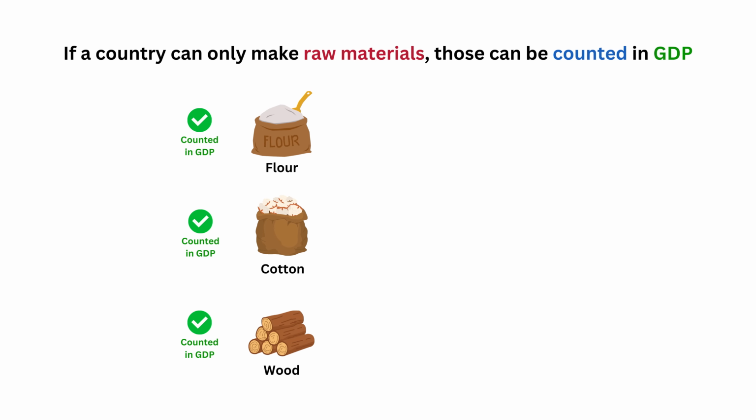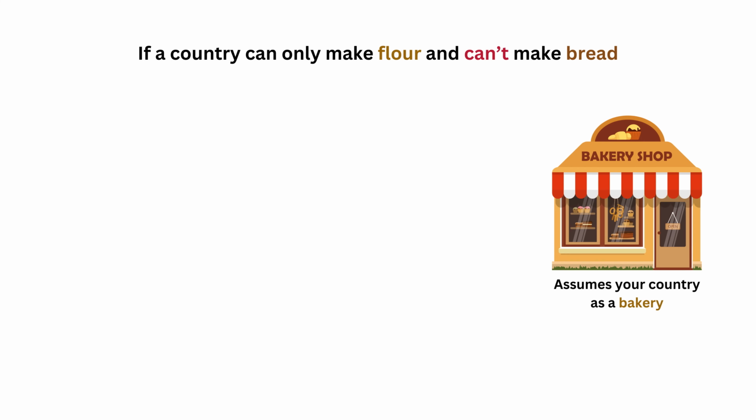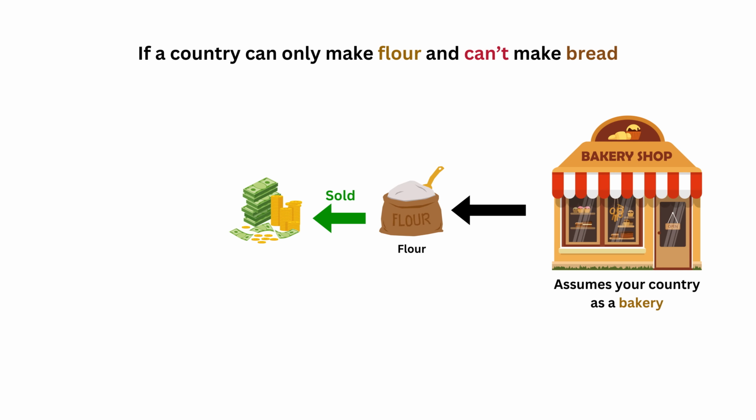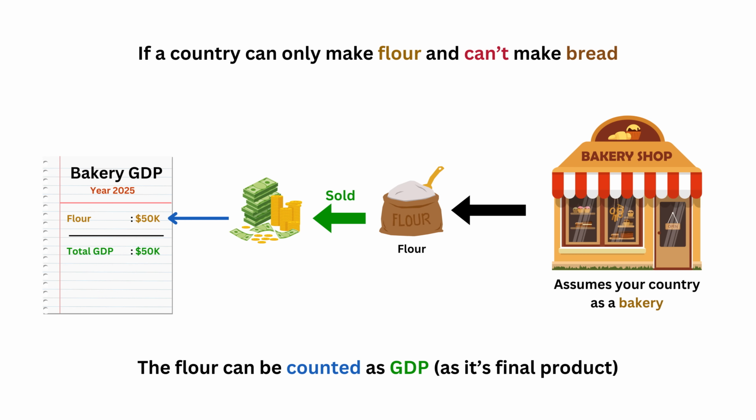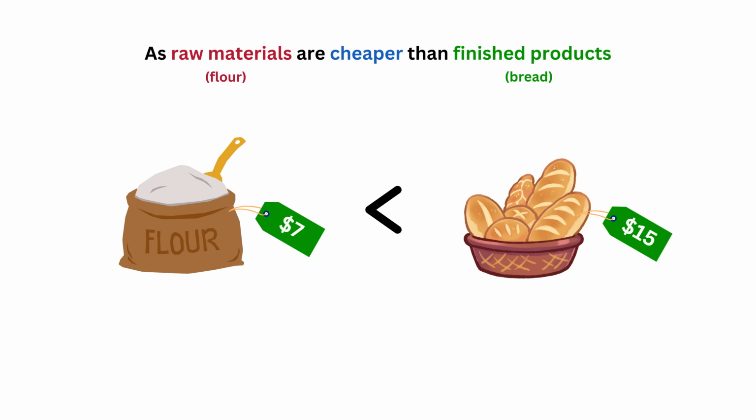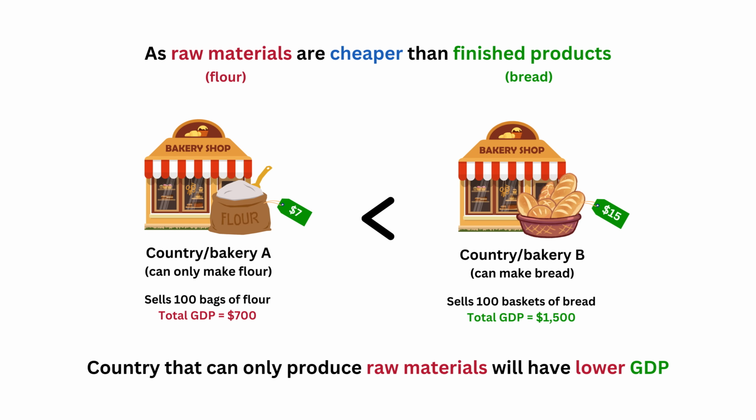Now, if a country primarily sells raw materials and cannot make the finished products, those raw materials are the final products and counted in the GDP. For example, again, if your country were a bakery and can only make flour but cannot make bread, the flour produced in that country can still be counted in the GDP. However, because flour is cheaper than bread, the GDP of that country will be lower than a country that can make finished products like bread.